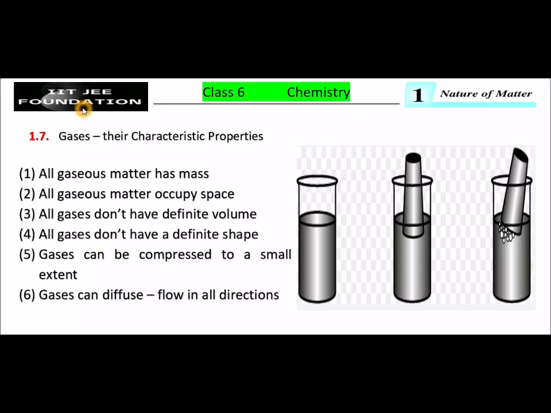Dear students, in this video I explain the second characteristic property of gases. All gaseous matter occupy space. See this image. Take a glass jar with some water in it. This black portion is the water, so up to here take water in this glass jar.